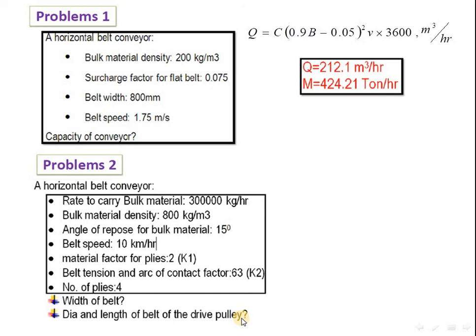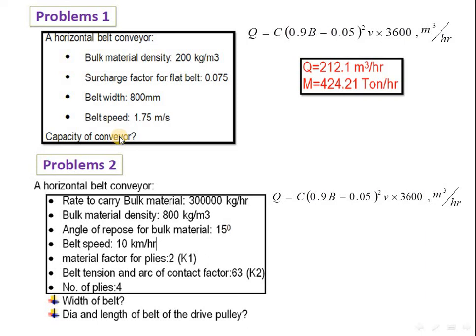Let us see. So this is the formula. From this formula we get the capital B value, as the Q value is given in terms of mass, and density is also given.